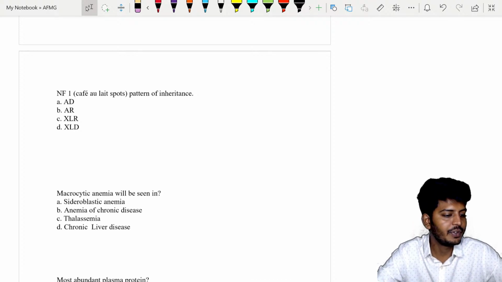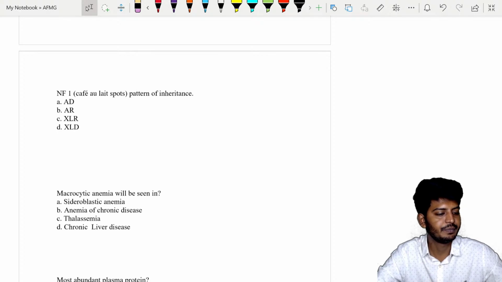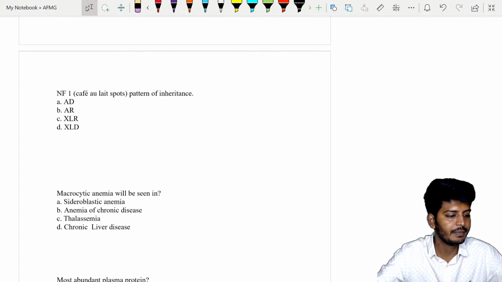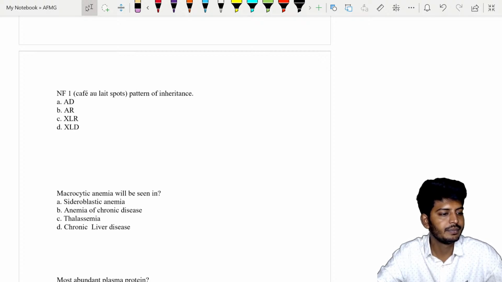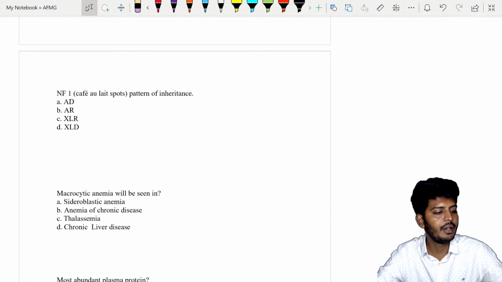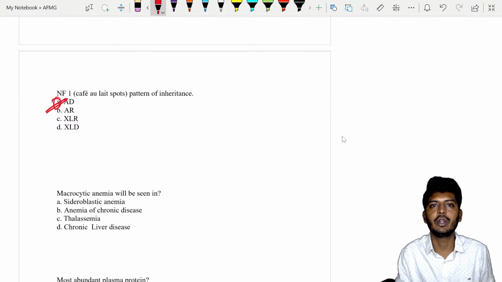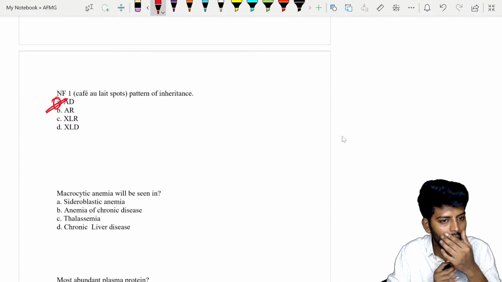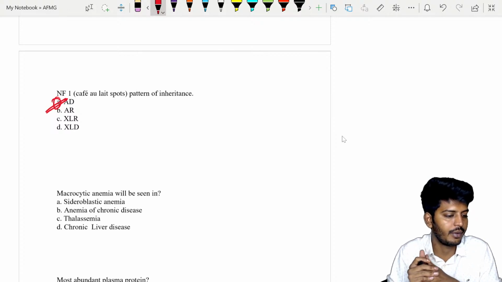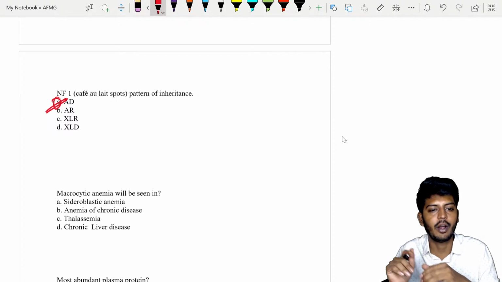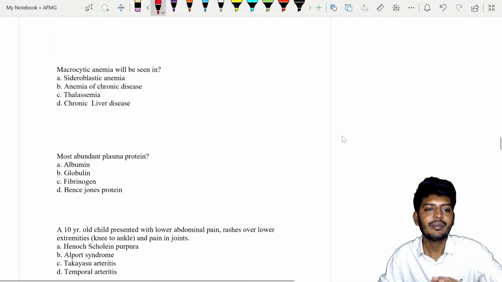NF1, neurofibromatosis 1, the pattern of inheritance. Let's see how many of you will tell. I'm looking at the comments. Very good. All of you are absolutely correct. It is autosomal dominant. The neurofibromatosis 1 gene disorder is autosomal dominant. Very good, my dear students. The answer is autosomal dominant. Okay, let's go to the next one.